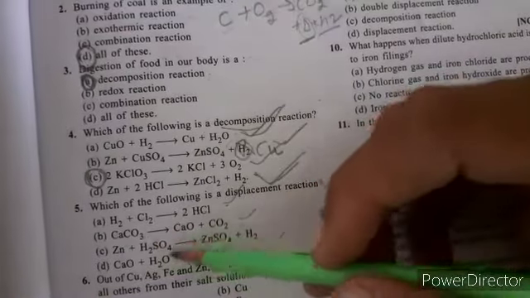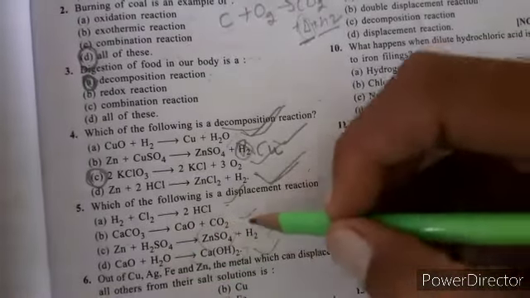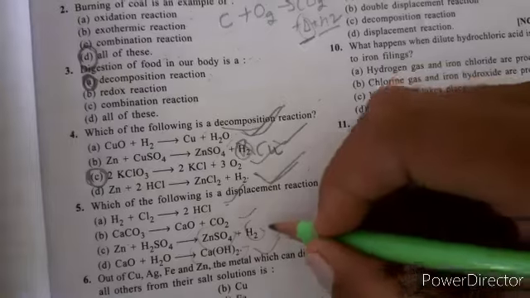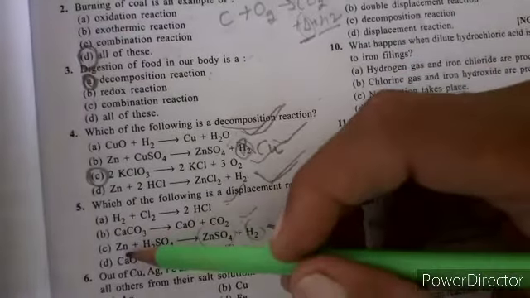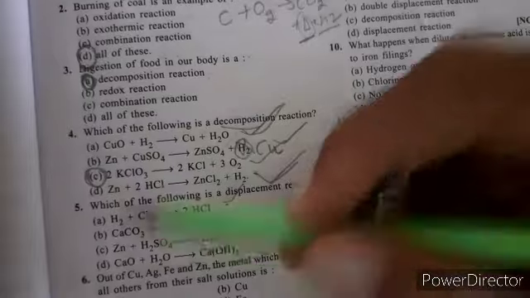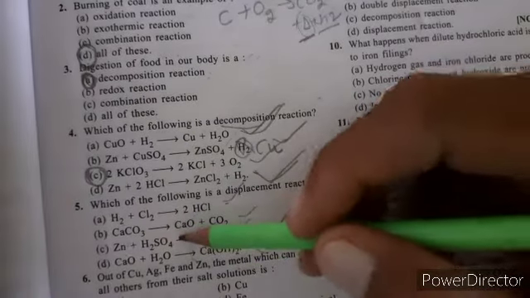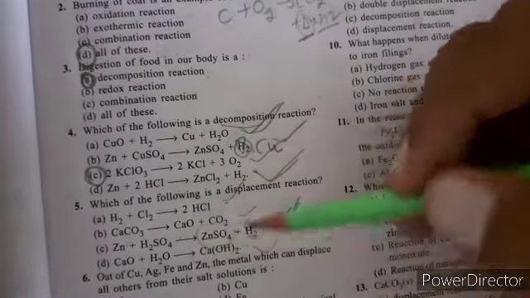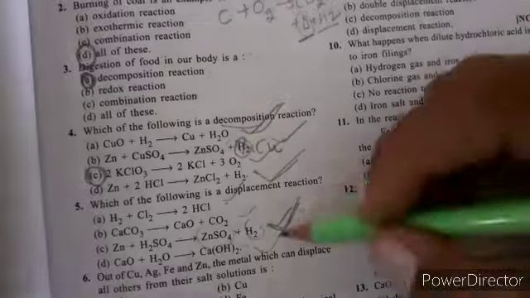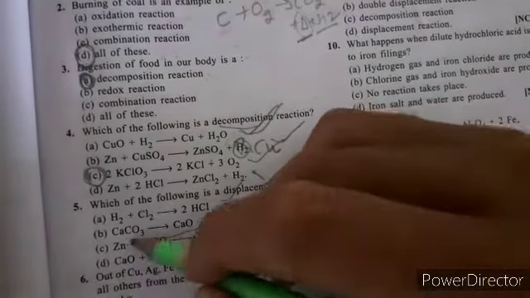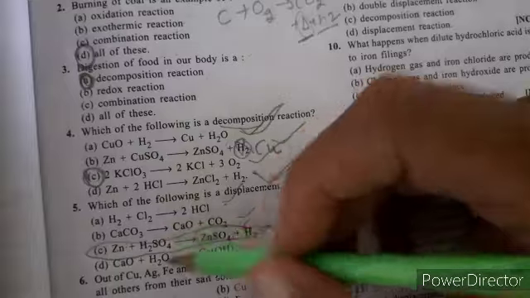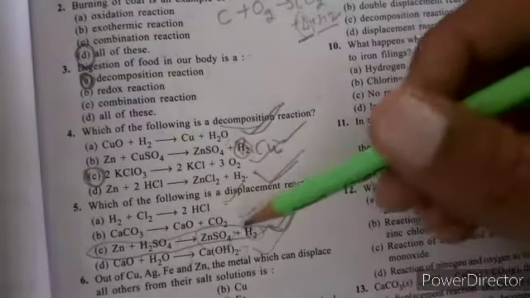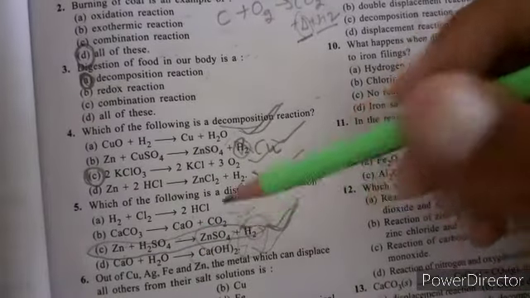Zinc reacts with sulfuric acid to produce zinc sulfate plus hydrogen gas, so the third one is a displacement reaction, because zinc displaces hydrogen from sulfuric acid.